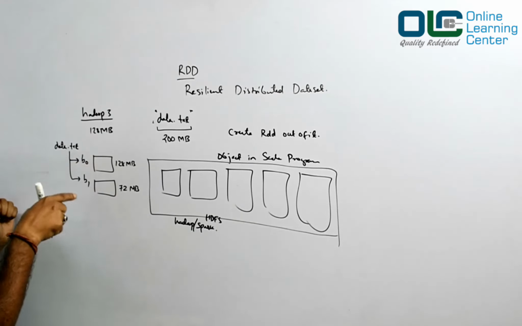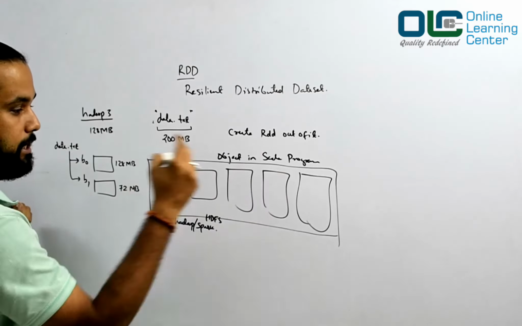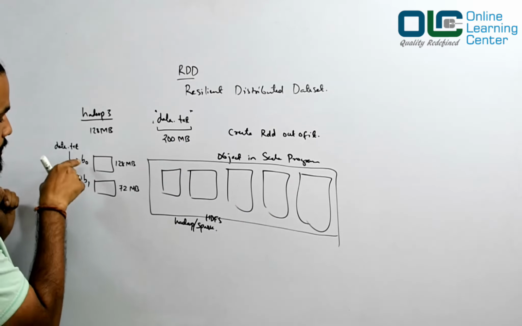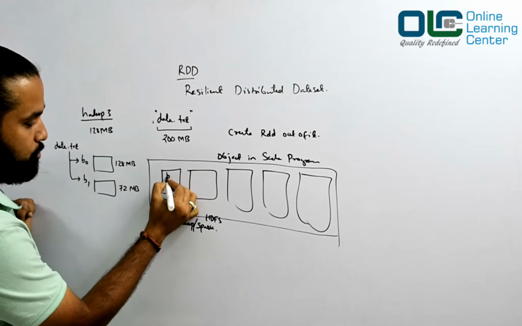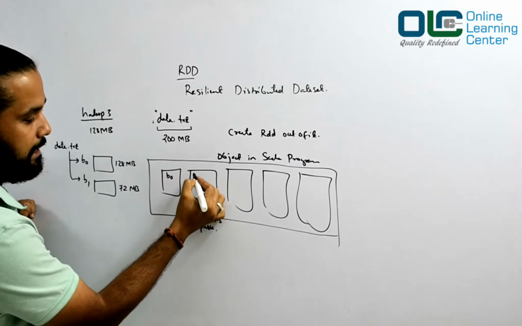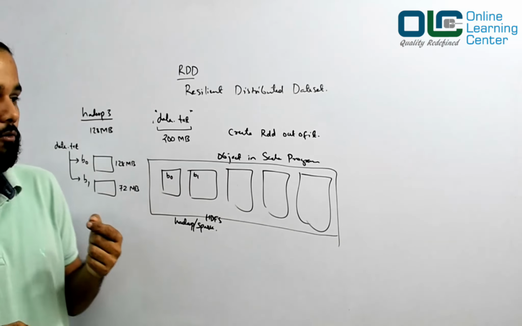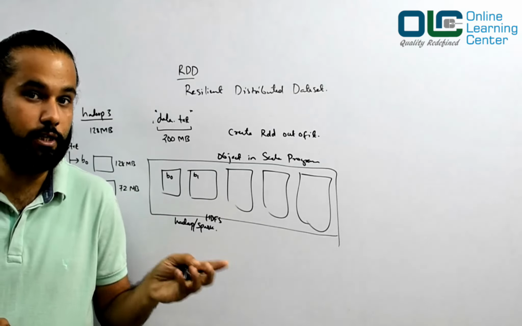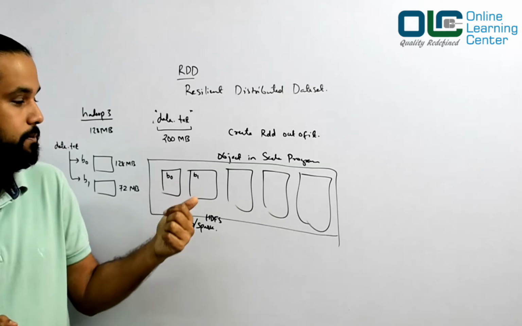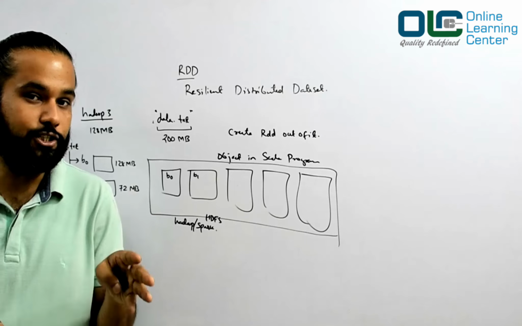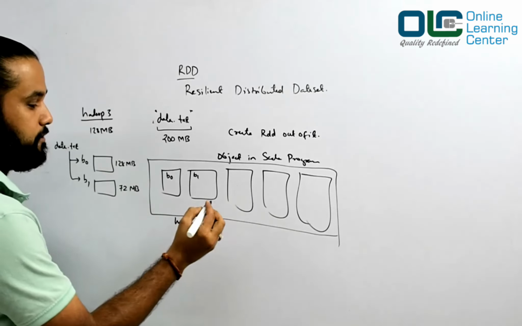Now these 2 blocks would sit on your HDFS, right? So when you write the hadoop fs -put command, these blocks would be copied. Let us say B0 is here, and let us say B1 is here. And then, as you know, in Hadoop we also have the concept of replication, right? So the replication can happen on these blocks so that if there are any failures, your data is not lost. So let's assume the replication factor is 3.